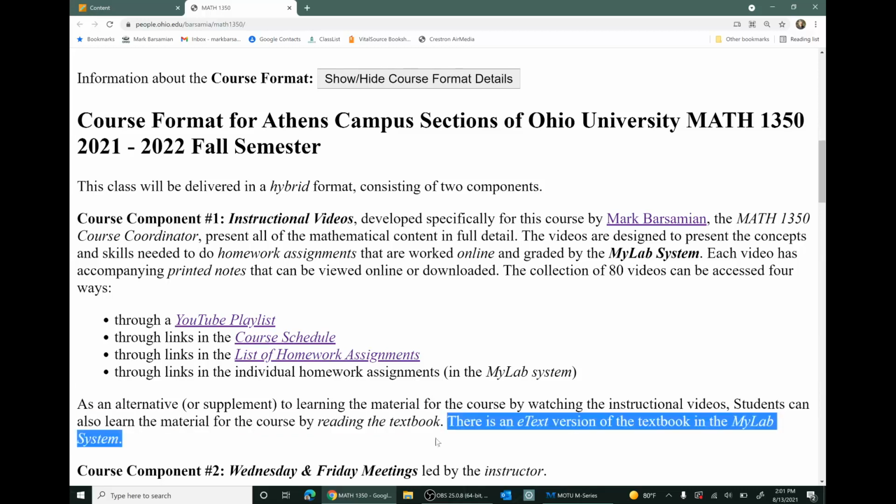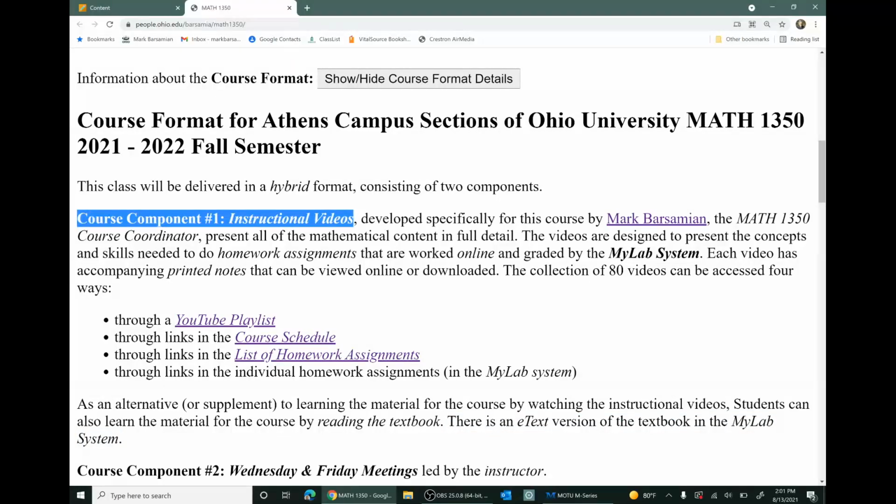There is an e-text version of the textbook in the Mylab system. There's also provision in the Mylab system for buying a discounted print copy, a loose leaf print copy of the textbook. So in the Mylab system, you'll see information about that. So that's course component number 1, the instructional videos.